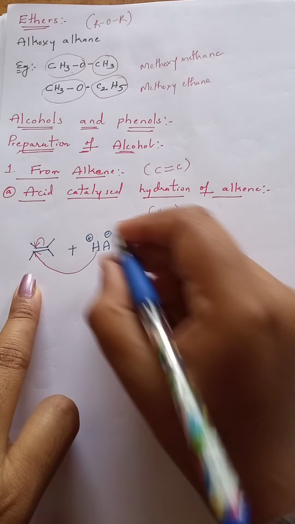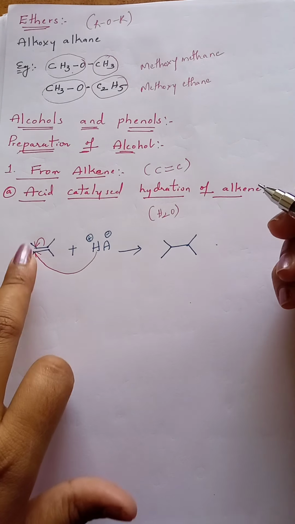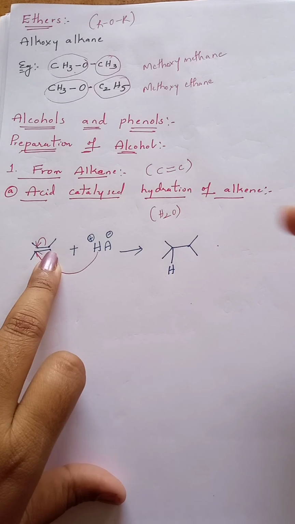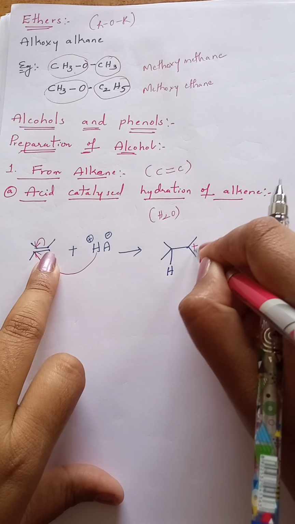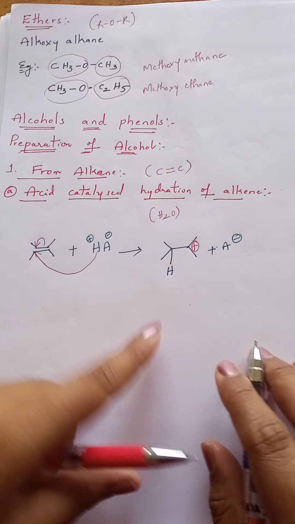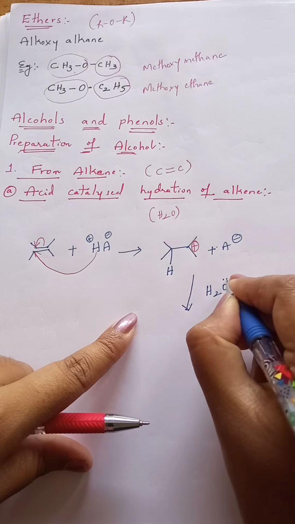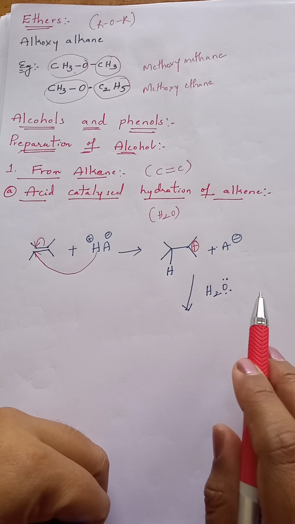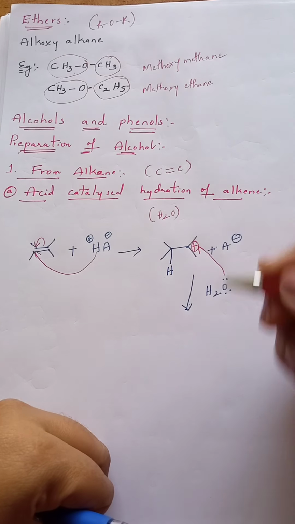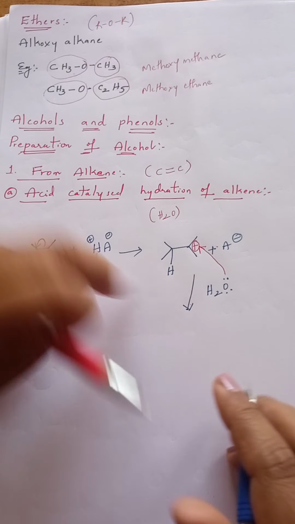Then you will get the first intermediate, that we can write here. Here hydrogen is added, that I am writing here. Understand? This carbon is losing electrons, so it will get the positive charge, right here, plus it releases A minus. Now this participates in hydration, that is addition of water. We know in water oxygen contains a lone pair of electrons. This lone pair of electrons, the more electron density, is added to this less electron density position, the positive place. To this carbon H2O is added.